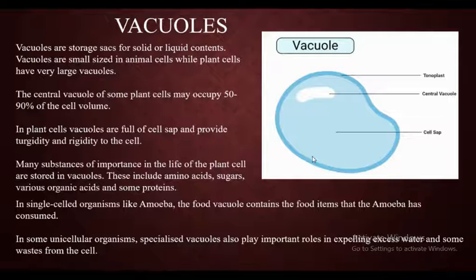Next, in some unicellular organisms, specialized vacuoles also play important roles in expelling excess water and some waste from the cell. If they have waste material in their body, they will remove that waste with the help of vacuoles. If there is a huge amount of excess water in the body, it is removed from the body by the vacuoles. This can be found only in unicellular organisms.